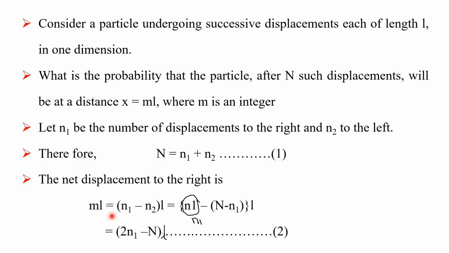This simplifies to (2n1 minus N) into L. That is equation number 2.